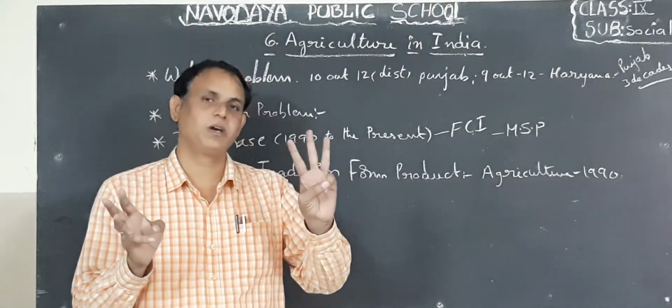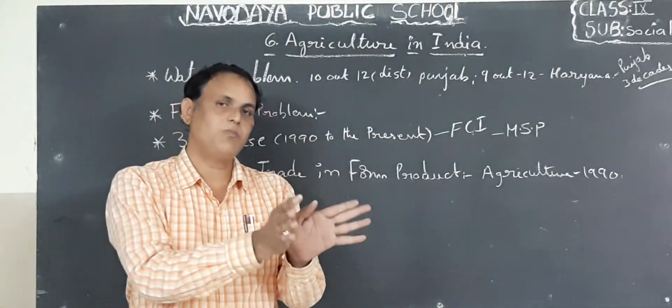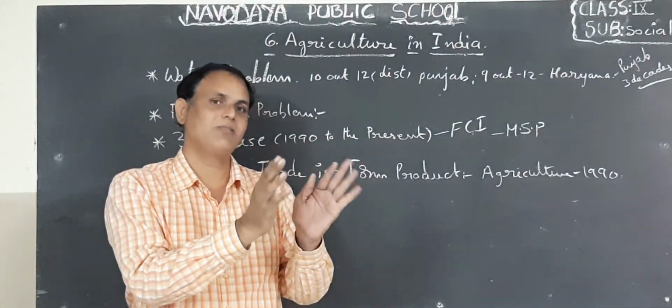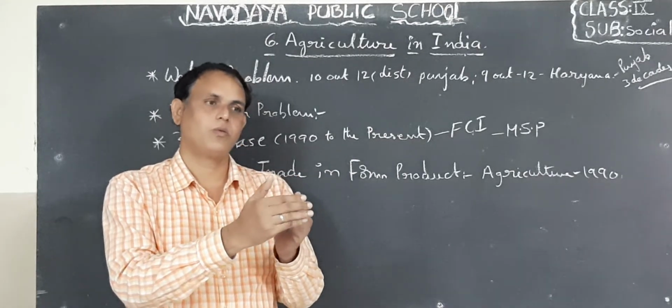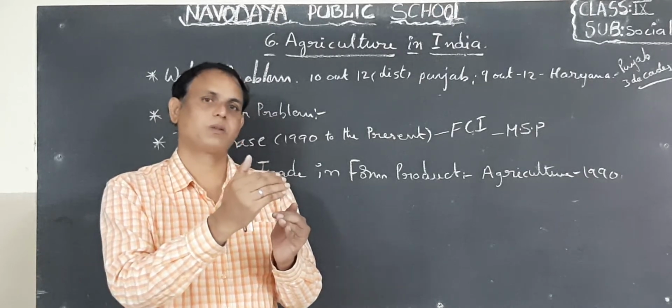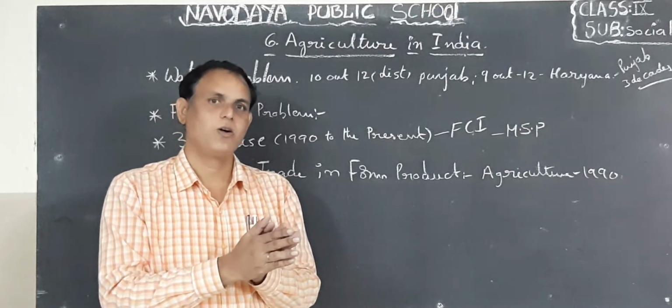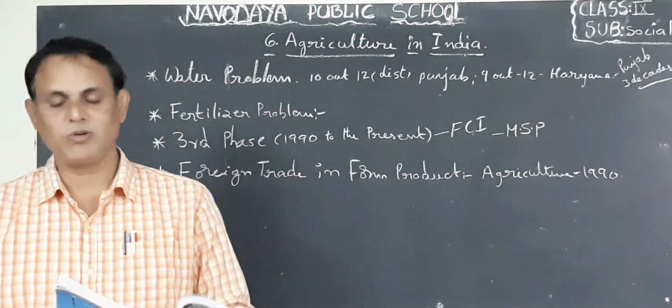So these are 3 pages: first page, second page, and third page. In this way, we implemented the green revolution: pesticides, chemicals, irrigation facilities, loans from the banks, etc. Okay, children. So that is your lesson. I also said what the losses are due to the green revolution.